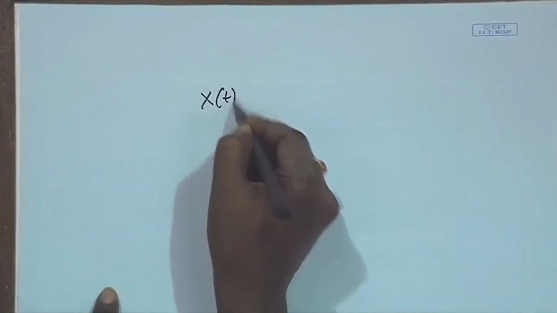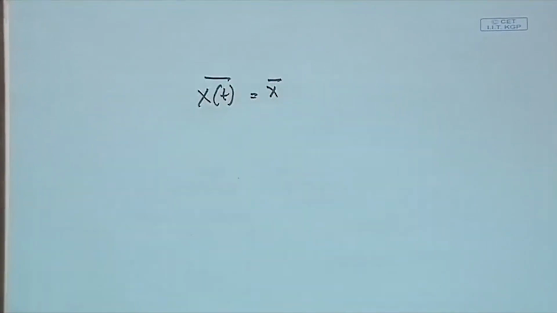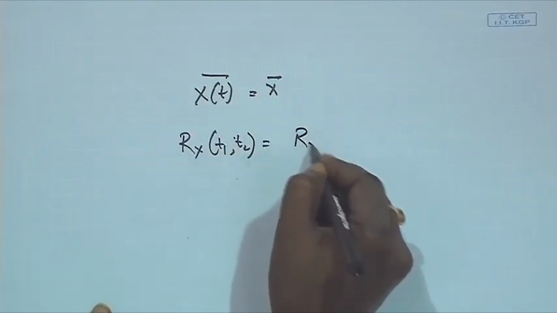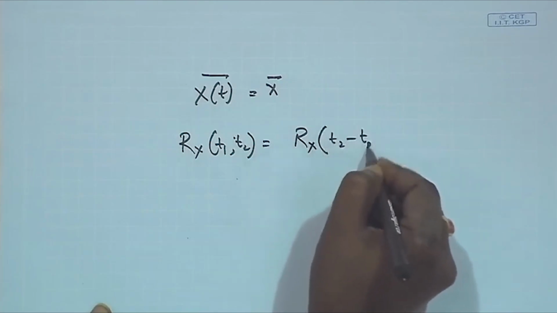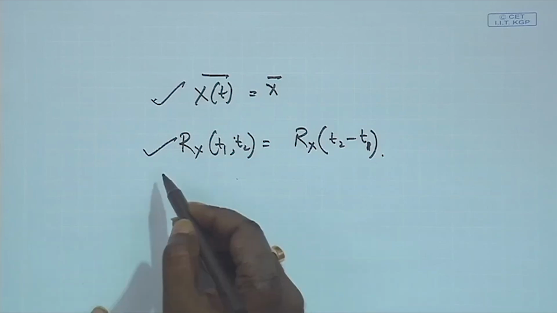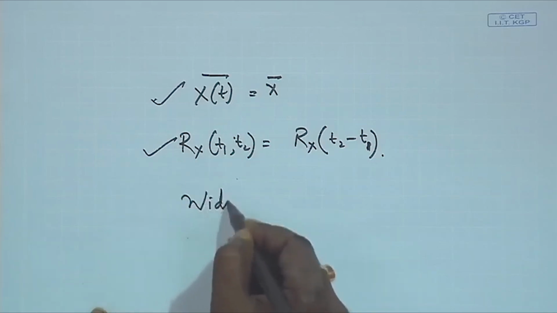But as you have seen, proving stationarity of a random process is going to be a daunting task. So, what we will do, we will be happy with just 2 orders. People are happy with 2 orders. We just say that x bar(t) is just x bar, does not depend on time, and Rx(T1, T2) is just dependent on the separation of them. If this happens, then in the first order and second order they are stationary. All other higher orders we do not test, we just say it is a wide sense stationary process.